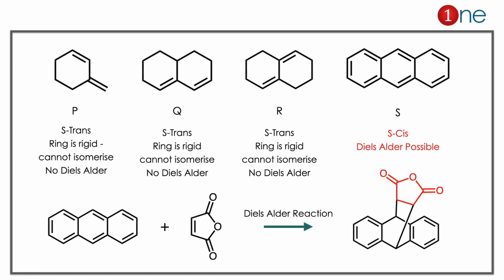If you look at S, it has s-cis configuration and it can undergo Diels-Alder reaction. Here I have shown the Diels-Alder reaction. The middle ring is more electron rich, so the Diels-Alder reaction occurs at the middle ring. So the answer is clearly yes there. S has the s-cis configuration. The concept to learn here is that Diels-Alder reaction requires a diene with s-cis configuration.